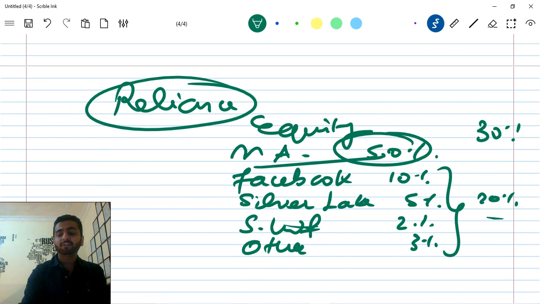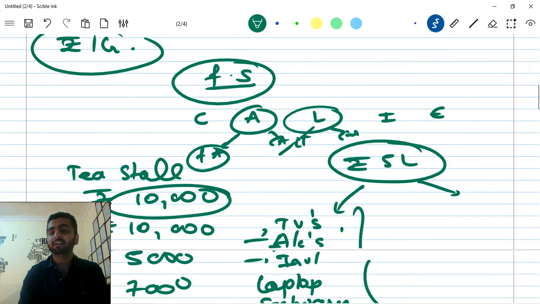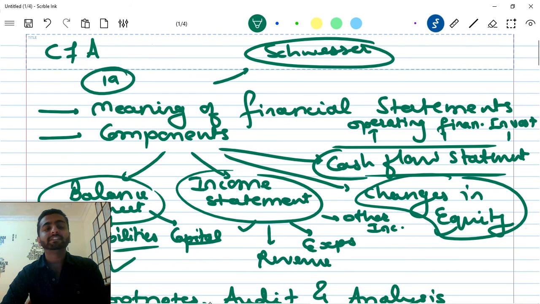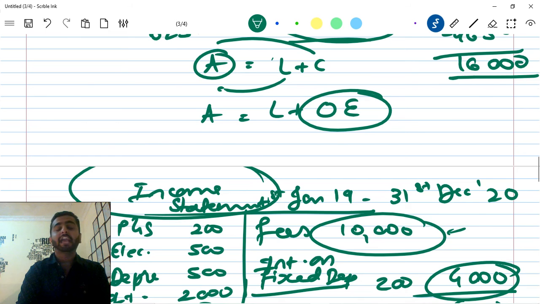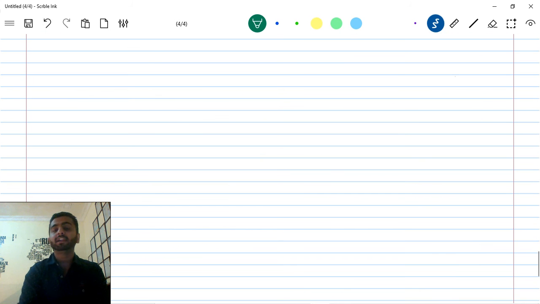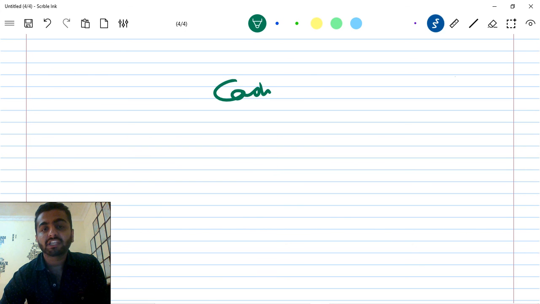And last is the statement of cash flows. Okay, the last component is the statement of cash flows. In the balance sheet we studied three components: assets, liability, capital. In the income statement we again studied three components: revenue, other income, and expenses. Now in the cash flow statement we'll study three more components. What is cash flow? Cash flow is the inflow and outflow of money. It may be dollars, pounds, rupees, whatever. Okay, so cash flow is just your cash account.